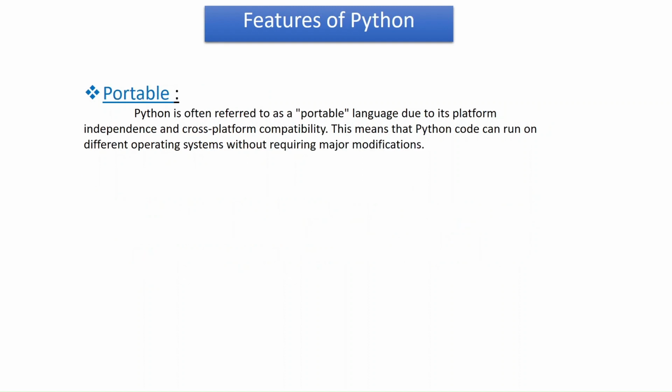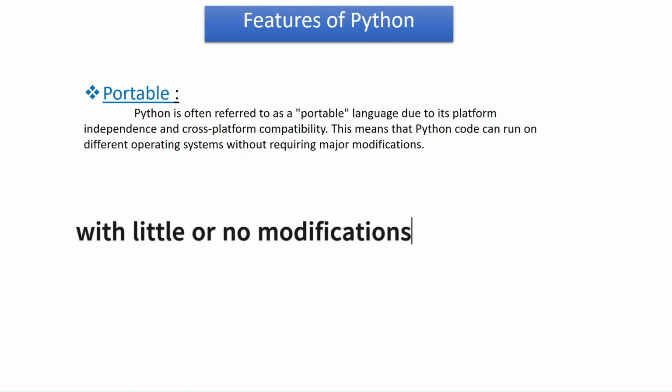The next feature of Python is portable. Alright, Python is very portable. When we talk about portable, it is due to its platform independence and cross-platform compatibility. This means that Python code can run on different operating systems without requiring major modifications. For example, if I write a Python code on Windows, that same code which I wrote on Windows, I can easily run on Mac and on Linux with little or no modifications at all for the code to work. It will be the same code working on all the platforms.